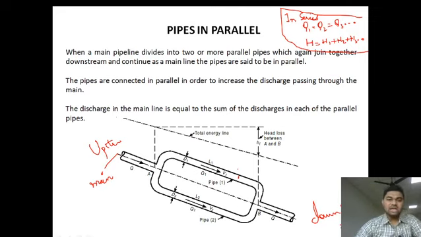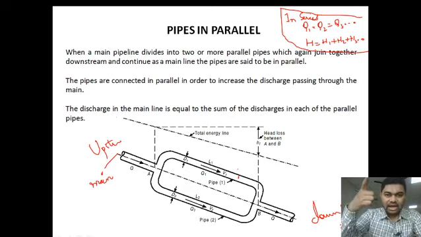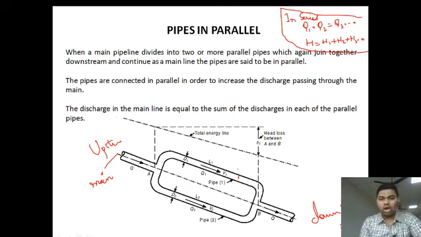This area is known as downstream. Now, look at the equation.